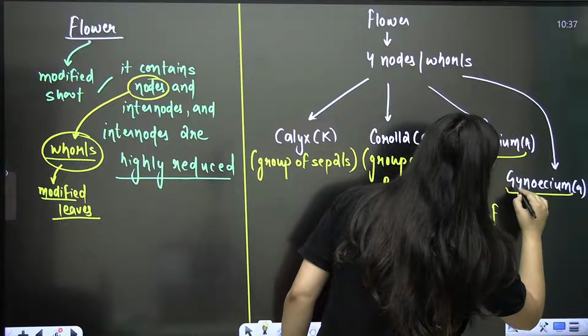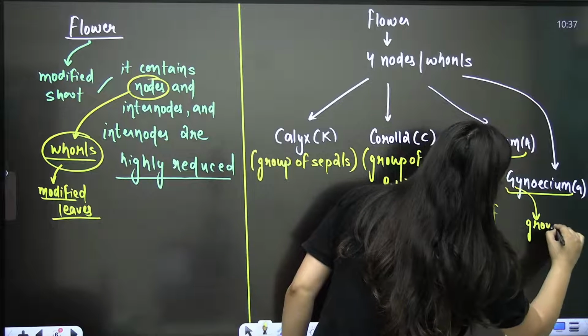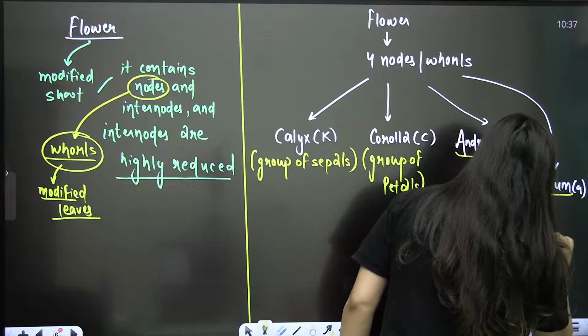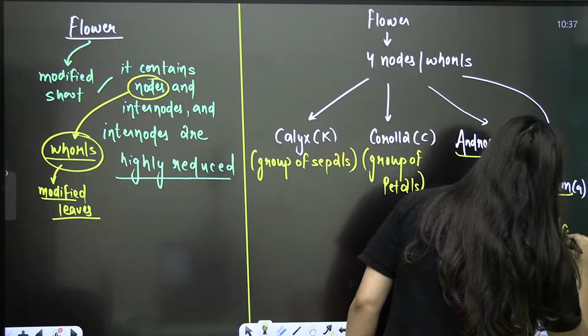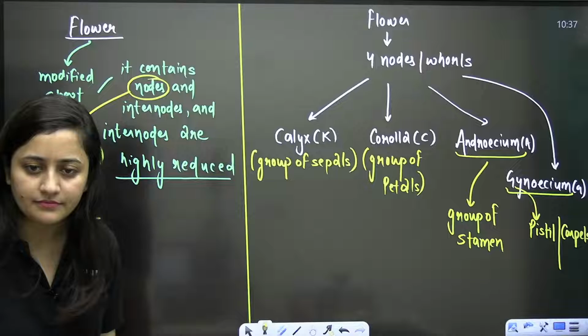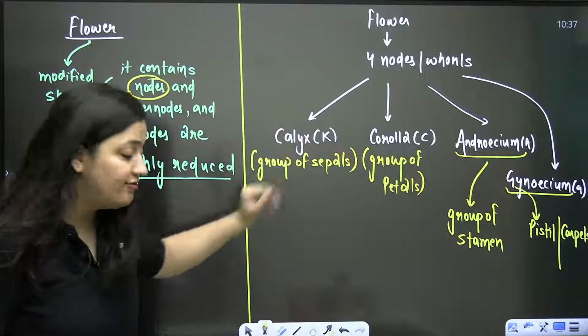And gynoecium, G for gyne, G for girl. So here, what are we going to discuss? Here we will have the pistil or carpel, right? Pistil or carpels. Clear? So these are the 4 whorls.